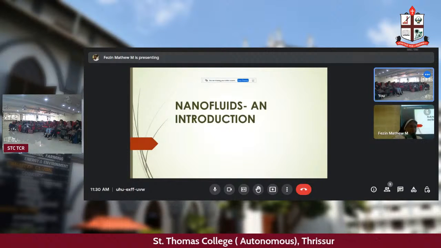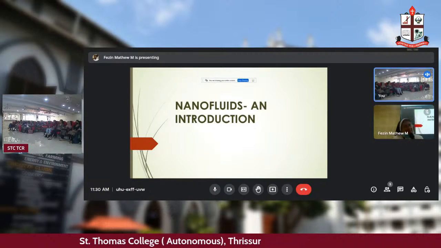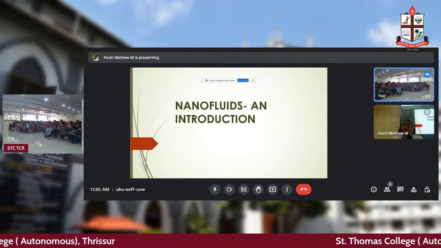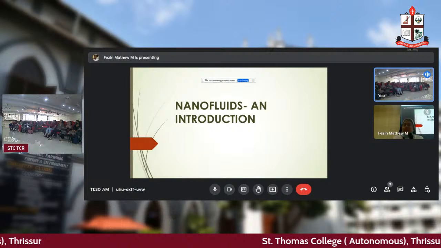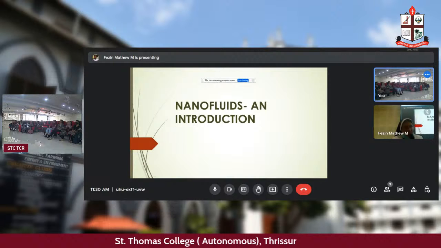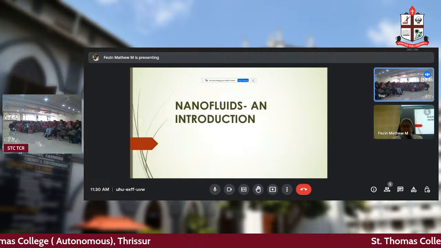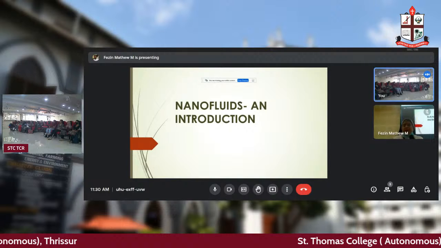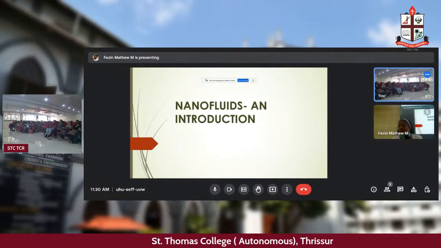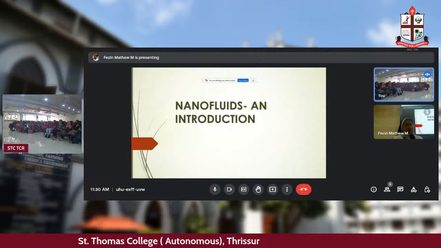Similarly, when the size of the particle becomes very, very small, and you put it inside the fluid, it makes the fluid vibrant, with the capacities of that solid which is put into it.